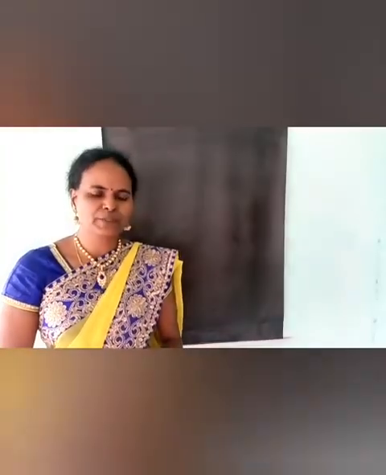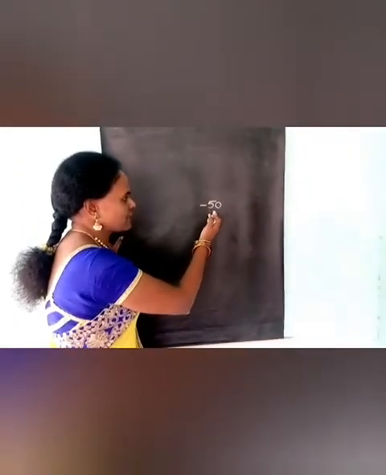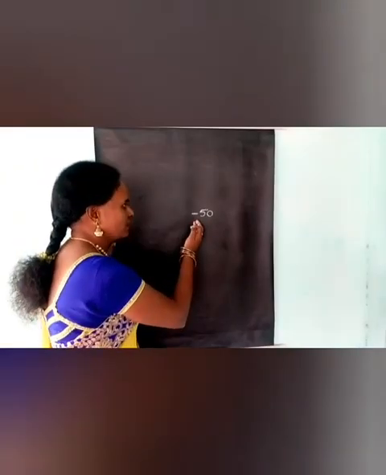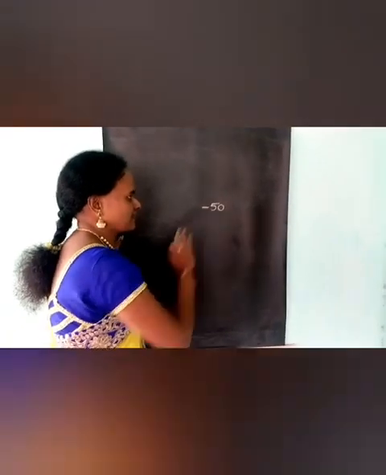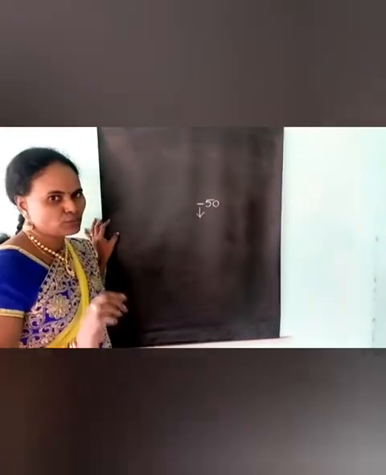Let's take another example. Children, if you gave 100 rupees to your friend and the friend returns only 50 rupees to you, how much money did you lose, children? Yes, you lost 50 rupees. That is written as minus 50. Children, do you have any note for this amount, minus 50 rupees? No, we don't have any note in the market. So, this is shown with a minus sign, minus 50. In this, minus tells us we are in loss.